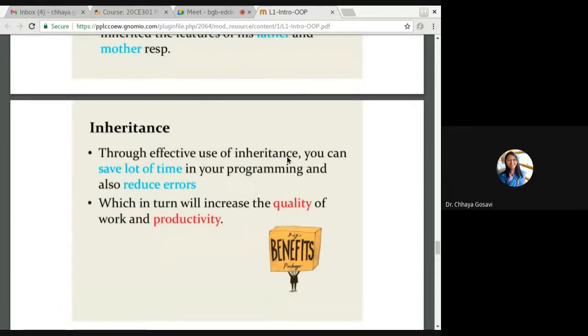Through effective use of inheritance, you can save lots of time in your programming and reduce errors. You can reuse already compiled, interpreted, or running class to create your own class, which in turn will increase quality of work and productivity.